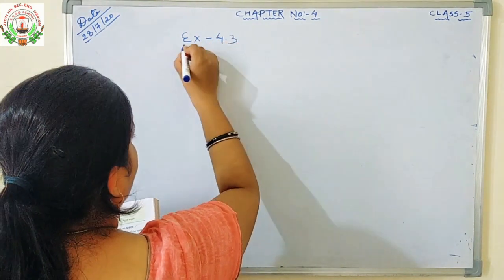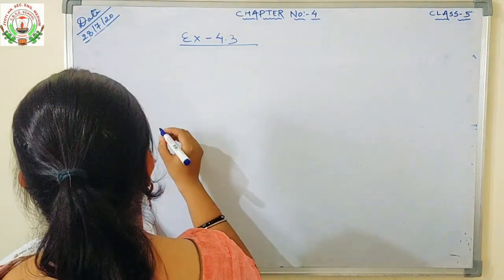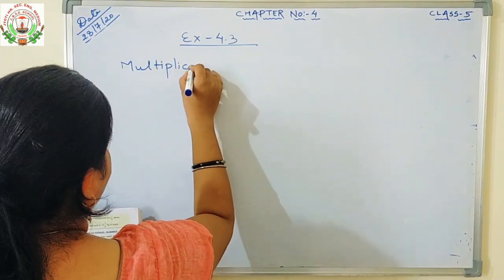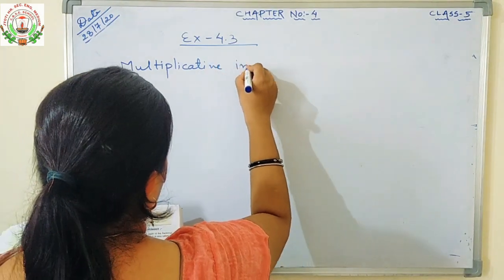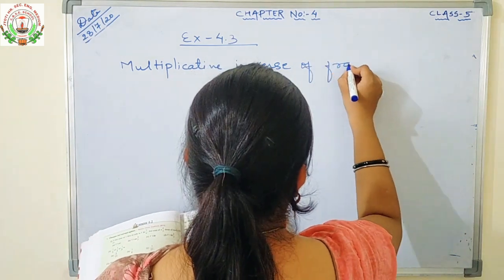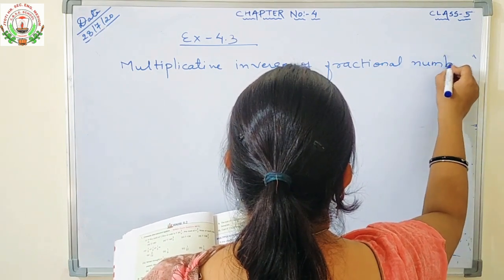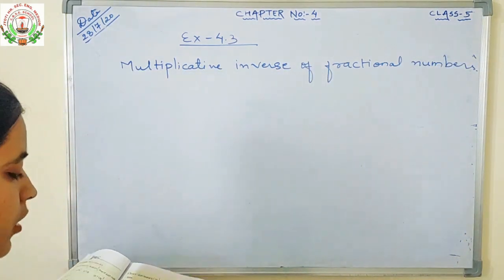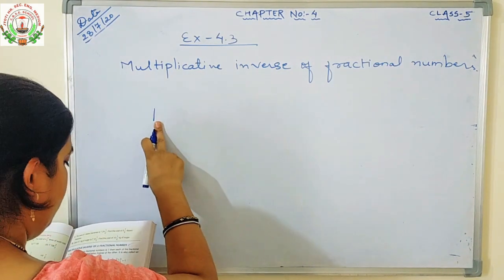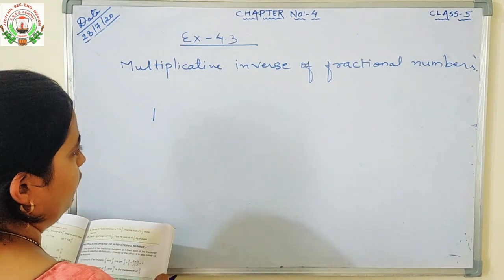Now you will study the multiplicative inverse. Okay, multiplicative inverse of a fractional number. If the product of two fractional numbers is 1, then each of the fractional numbers is called the multiplicative inverse of the other.